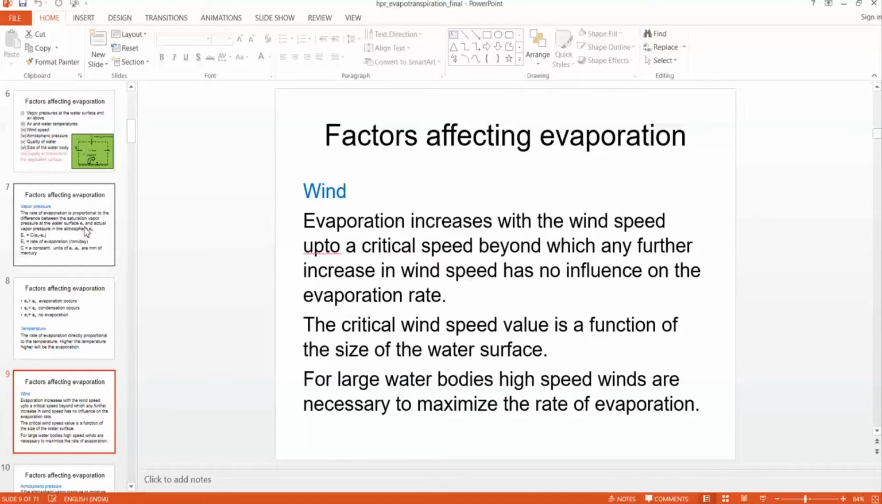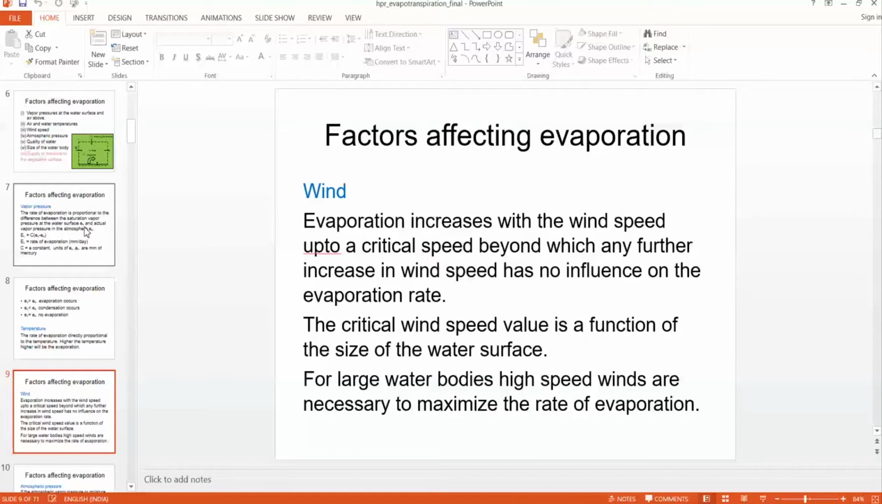The next important factor is wind. So what happens when the evaporation takes place? These liberated water molecules stay above the water surface. To have a gradient, this water vapor should be pushed away, and that will be handled by the wind. So wind pushes away the evaporated water molecules so that the gradient will be there and the evaporation is continued.